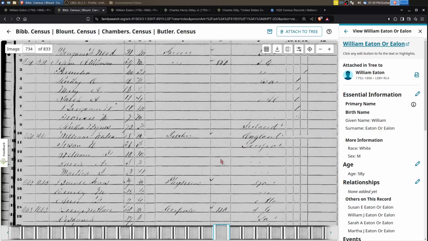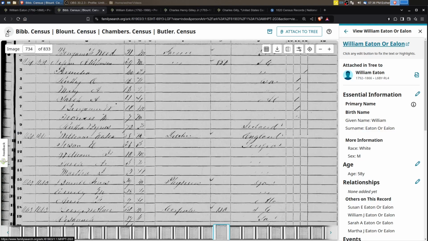And so the assumption is that the Eaton family was in Georgia at least by 1840 through about 1848 or so. I think Martha's about 2 years old here, so they would have been there until about 1848. William Jasper Jr. is 10 in 1850. So in 1840, the family should be in Georgia.